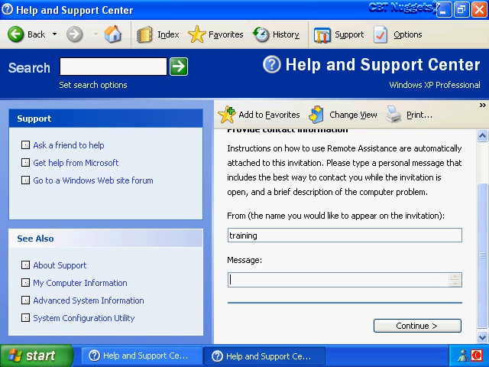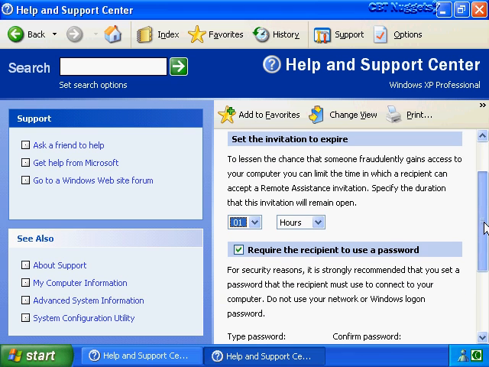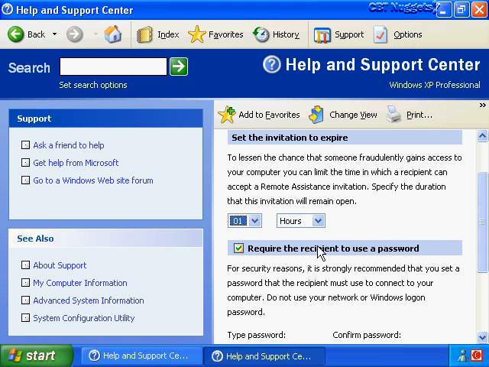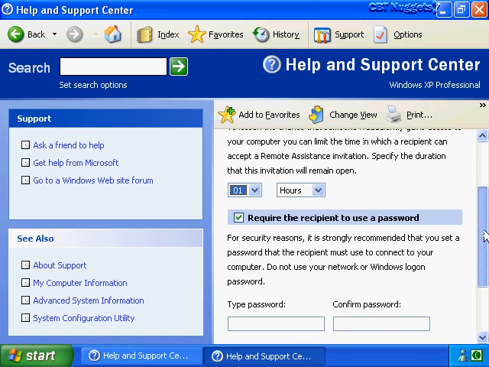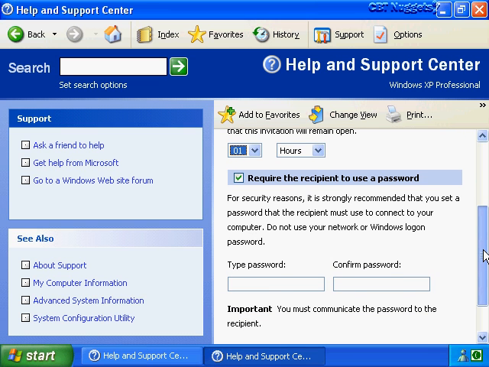So let's put in a little message here saying help, my computer is busted. Okay, thank you very much. Let's click on continue. And if you notice here, there's something a little strange. It says that our invitation will be good for 1 hour, but if you remember earlier we set the default invitation time to 30 minutes. Well, that's going to change in just a second. We need to complete one more step here and we'll see how that changes.